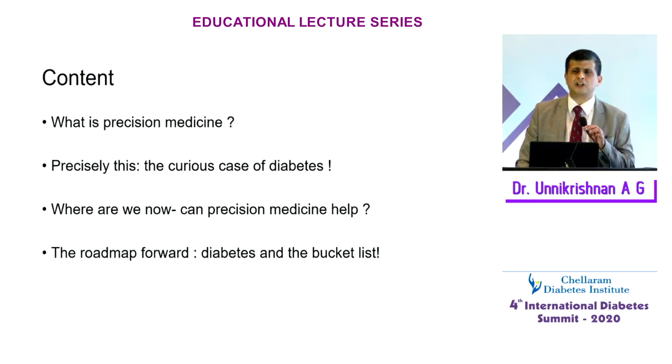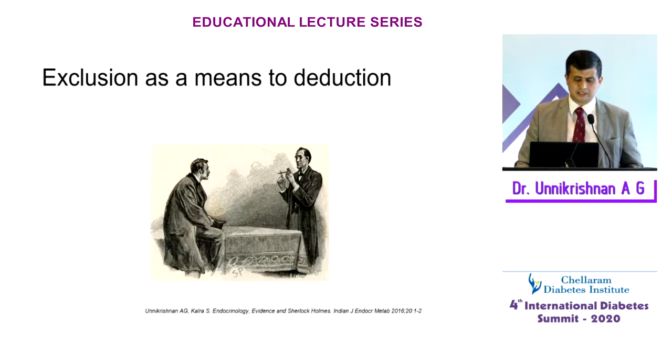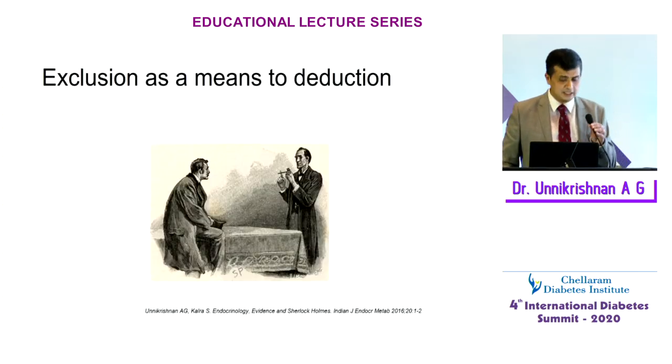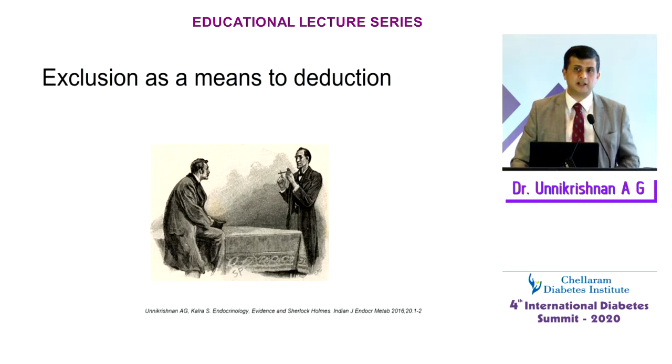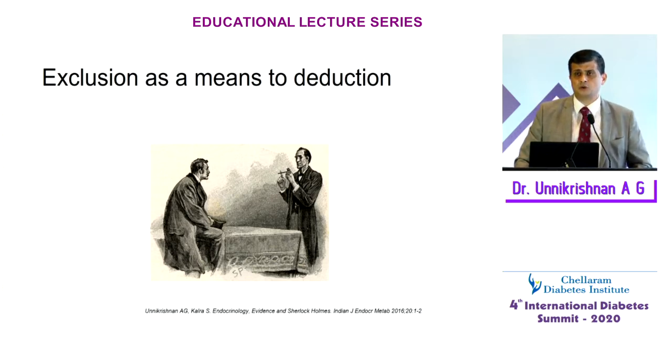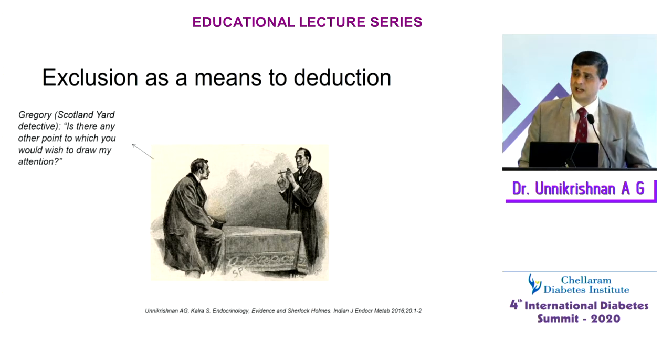And I looked at what is precision medicine and the curious case of diabetes. Now I want to go back to Sherlock Holmes here. This is an argument between Sherlock Holmes and an inspector called, it's not Lestrade, who's the usual inspector who features in Sherlock Holmes books, but another inspector called Gregory. Gregory is a Scotland Yard detective, and they're trying to solve a case of a horse that went missing. It's called The Adventure of the Silver Blaze. Silver Blaze is the name of the horse, and that horse went missing, and there was a dog somewhere nearby guarding the horse.